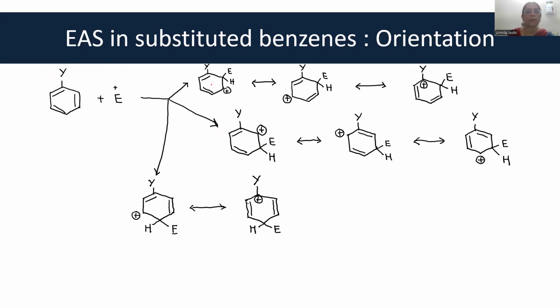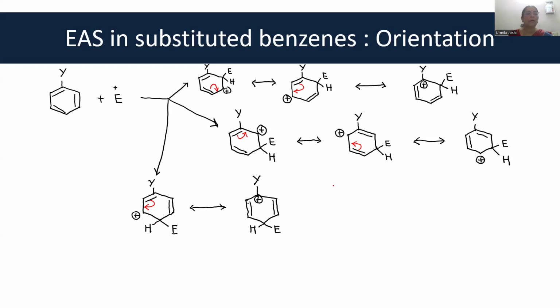This is the place where students make most of the mistakes. So, the mechanism. Similarly, here the mechanism. Similarly, here the mechanism. There is one more structure which I have left for you to write.